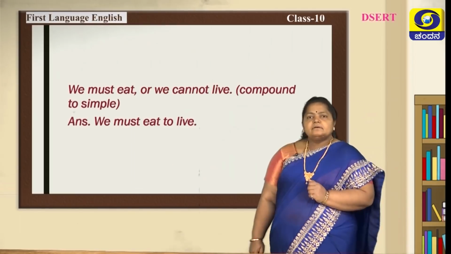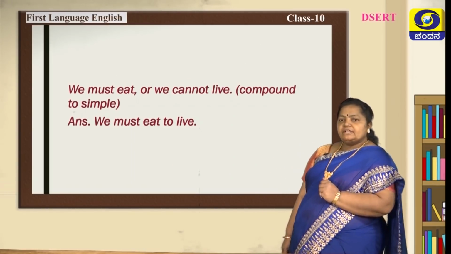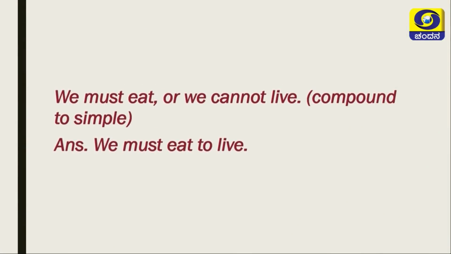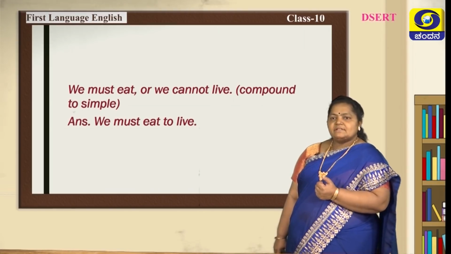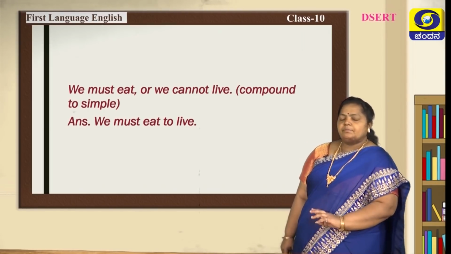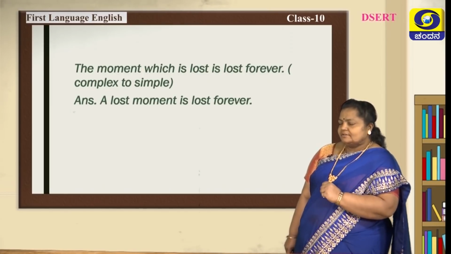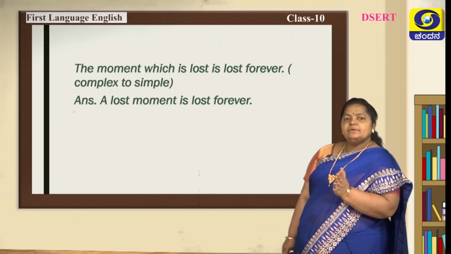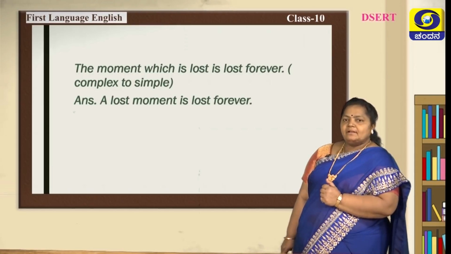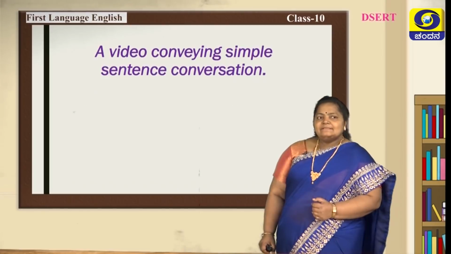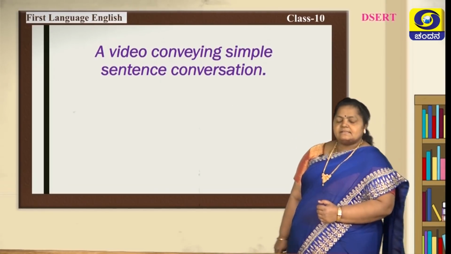Got it? So, we must eat or we cannot live. A compound sentence to simple: we must eat to live. It is simple and it is easy to transform. The moment which is lost forever. It is a complex sentence. You need to transform it into simple: a lost moment is lost forever. That's all about sentence analysis.